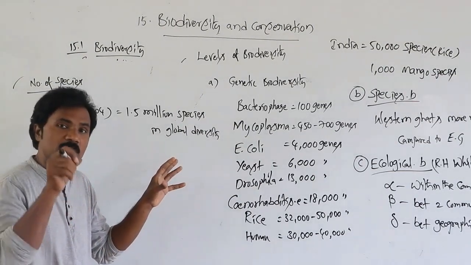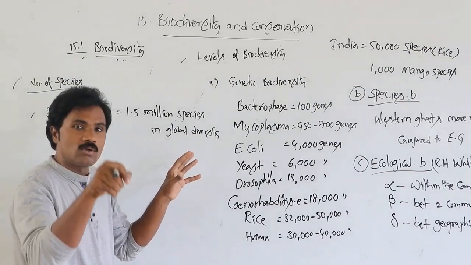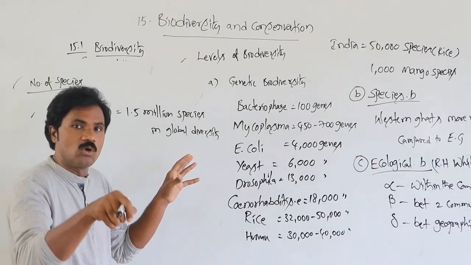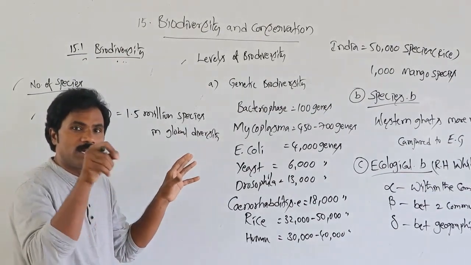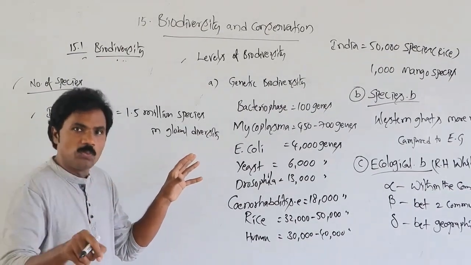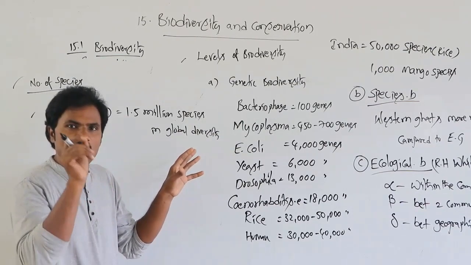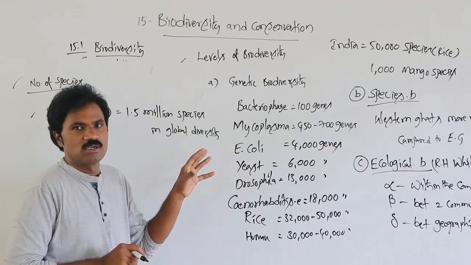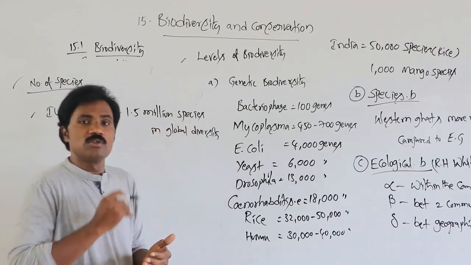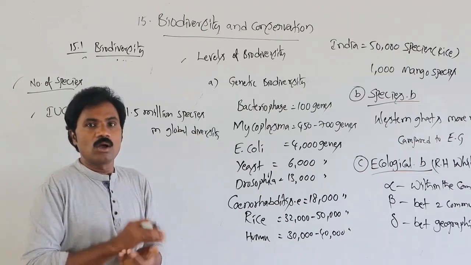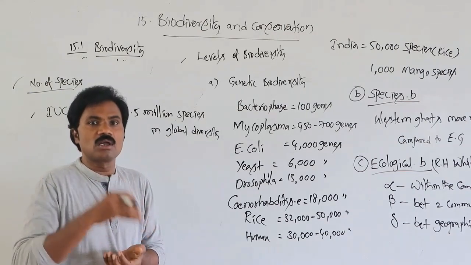That is most important, asked many times from the exam point of view. According to IUCN, what is the total number of species present on our globe, our Earth? They have given different values, but exactly 1.5 million species. But it is not the correct value. According to the present scenario, it must change. It is not at all fully calculated.